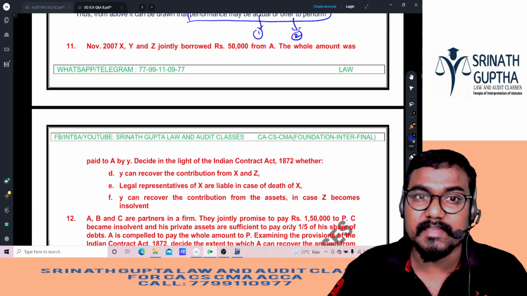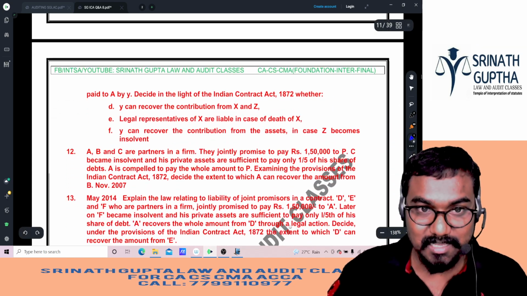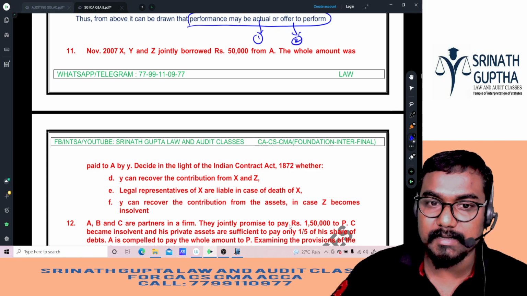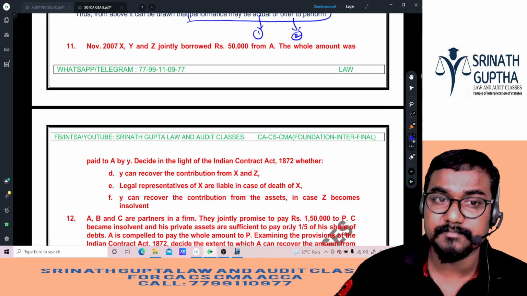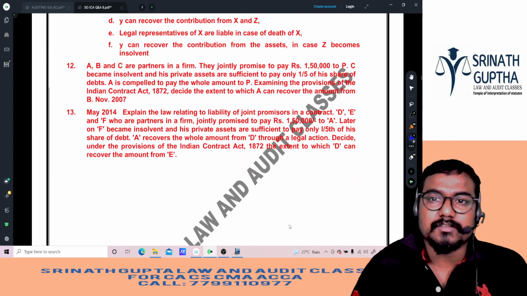11th question again. X, Y, Z jointly borrowed 50,000 rupees from A. The whole amount was paid by A to Y. Decide in the light of the Indian Contract Act whether Y can recover the money from X and Z. Yes, the above question only, beta. The same exact question repeated.